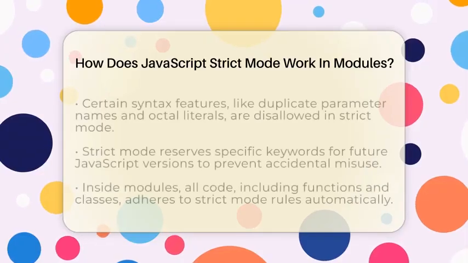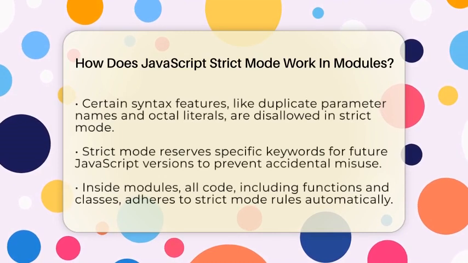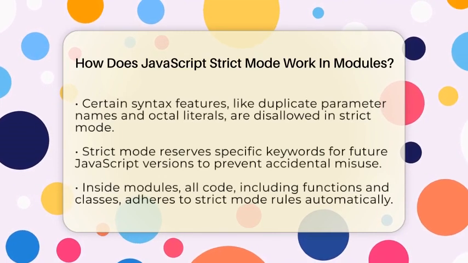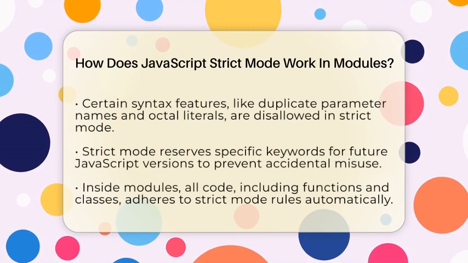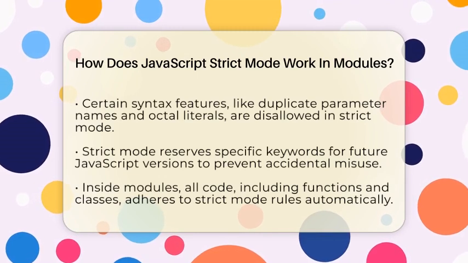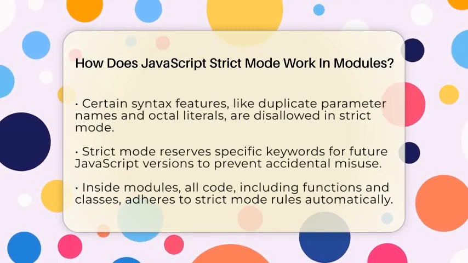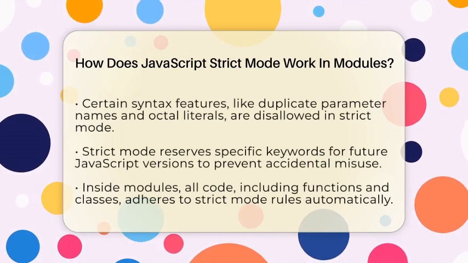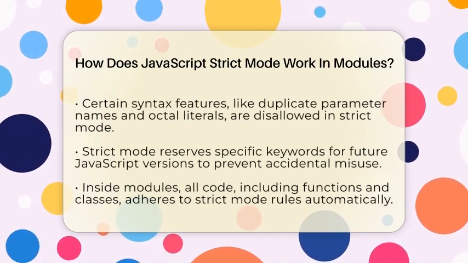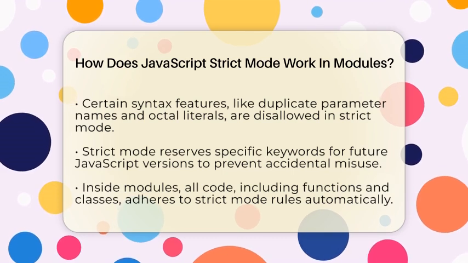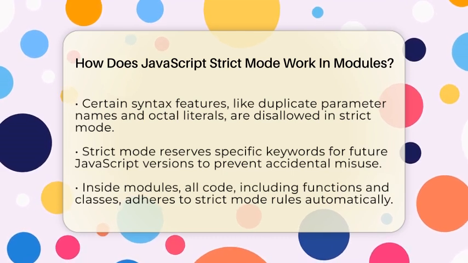For example, if you try to assign a value to a variable that you forgot to declare, it will throw an error immediately. This helps you fix bugs during development instead of finding them later. It also simplifies how variables are resolved and scoped, making your code easier to understand and less prone to bugs.